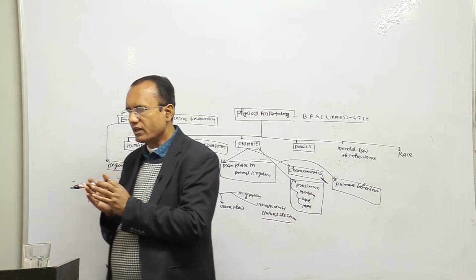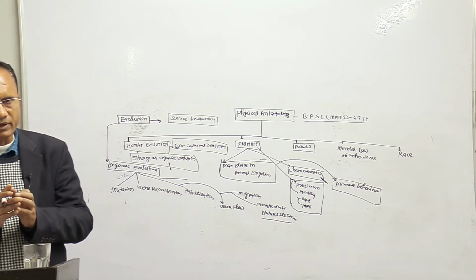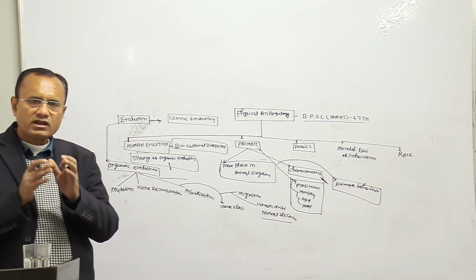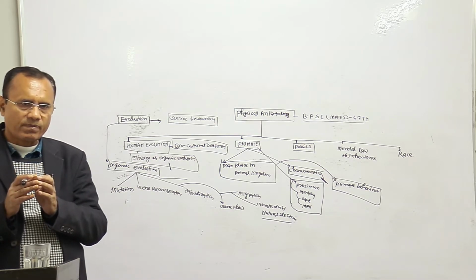Because prosimian, monkey, ape and man are members of primates, there are some similarities in their behavior also.